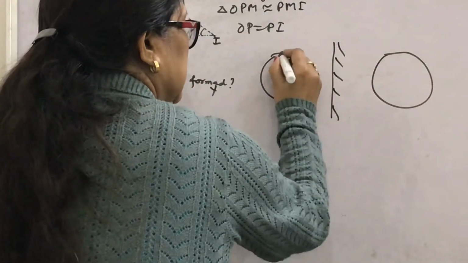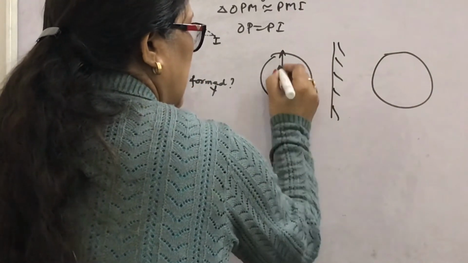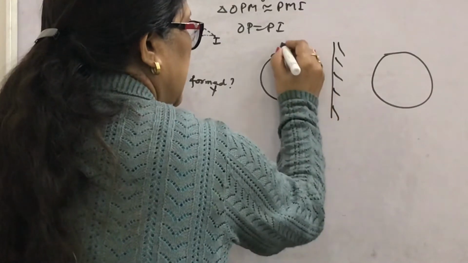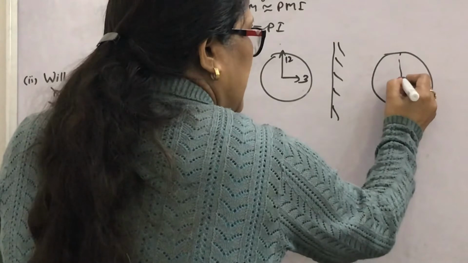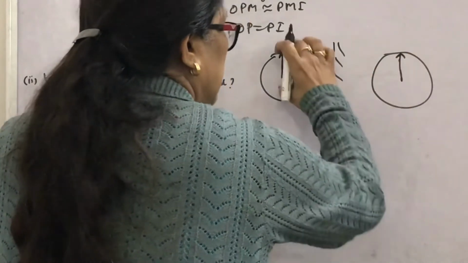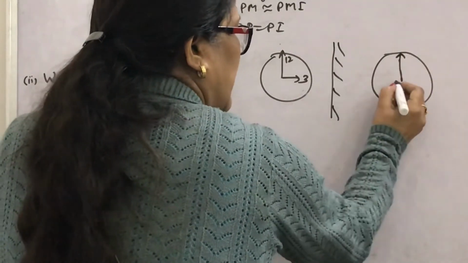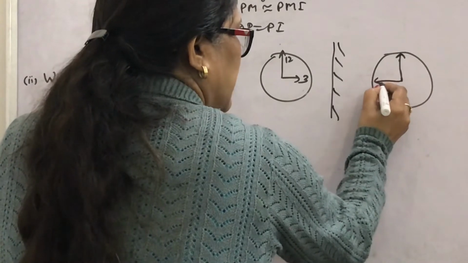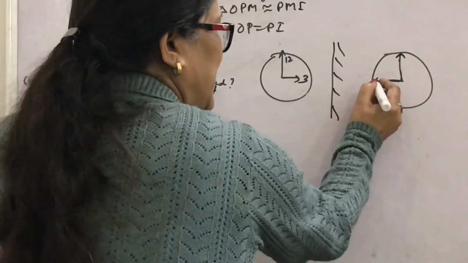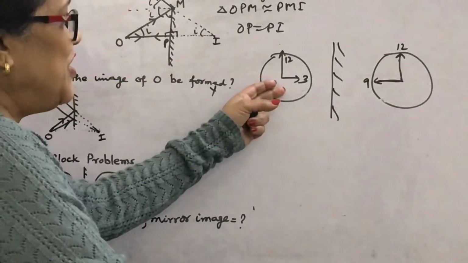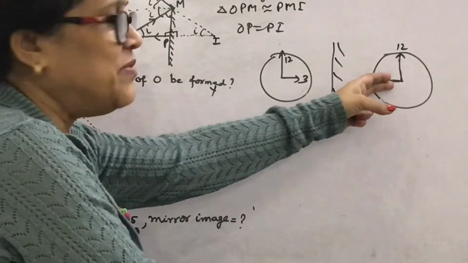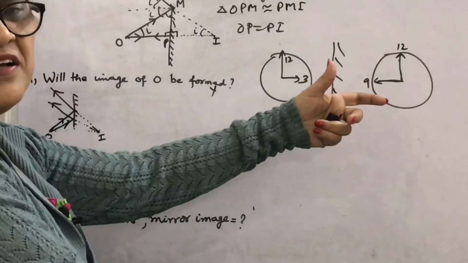If this is the needle, the minute and hour needle, this is 3 and this is at 12. What will be here in the mirror image? Look here, this will be the same as this, but what about this needle? It's a reflected image. What will be here? 9. So you have seen 3 o'clock in the picture and the mirror image shows 9 o'clock.